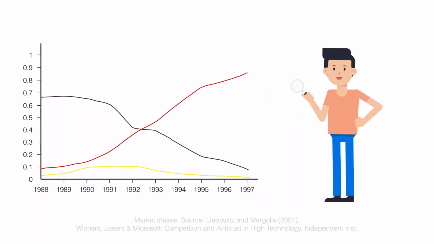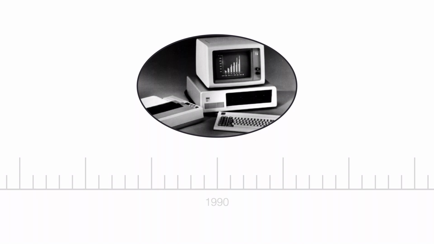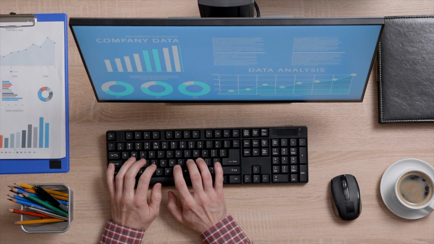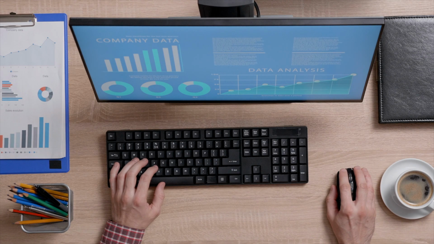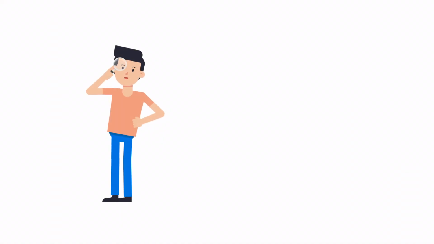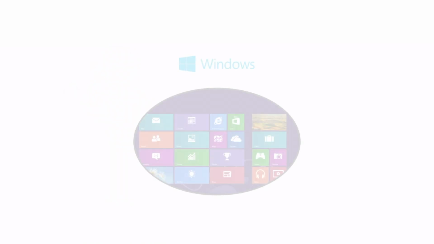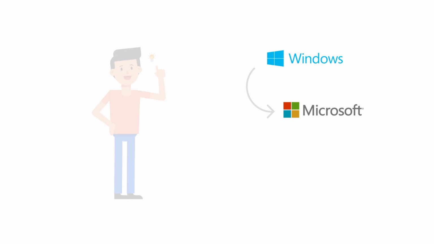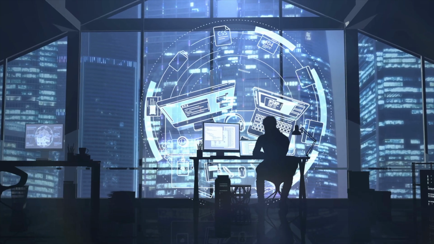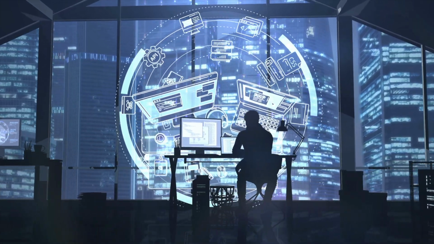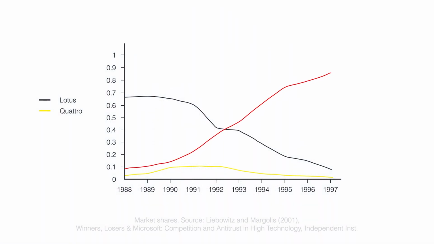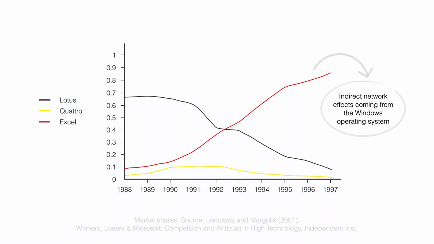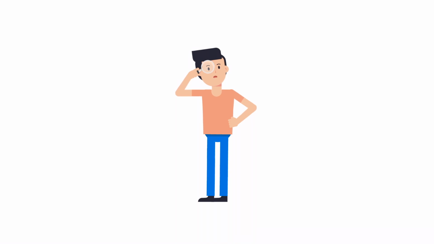Take a moment to think about operating systems. Before 1990, computer screens were nothing but black boxes with lines of text. Graphical operating systems and a new device called mouse were a true game changer. Which was the most successful graphical operating system? Windows. And who makes Windows? Microsoft. Well, of course they had elite knowledge and therefore could use the features that the new operating system enabled much more easily than competitors. Thus, Microsoft Excel's rise to the top might have to do with indirect network effects coming from the Windows operating system.